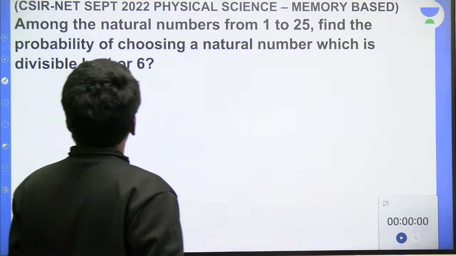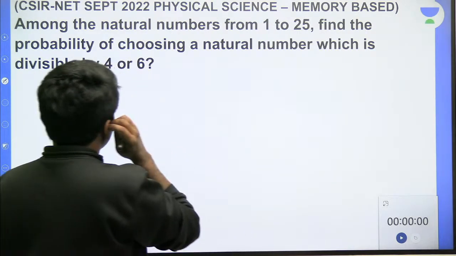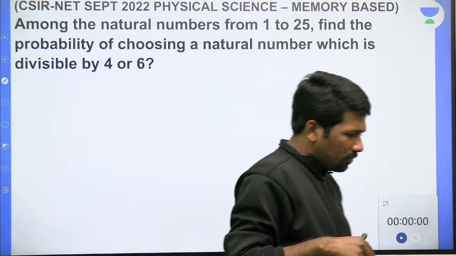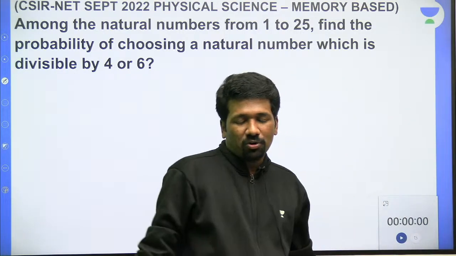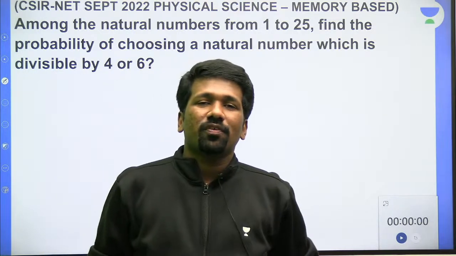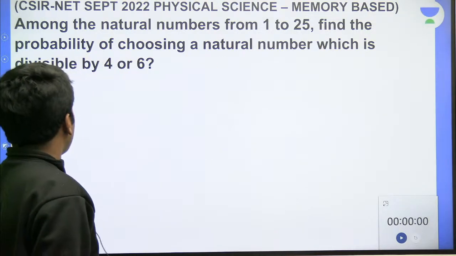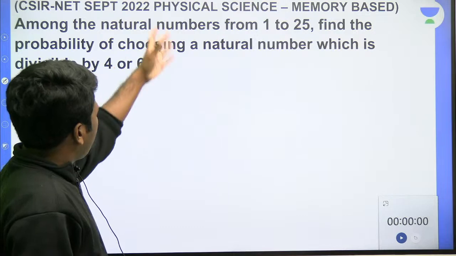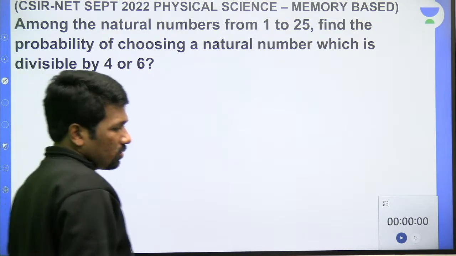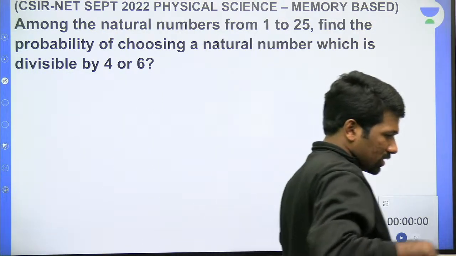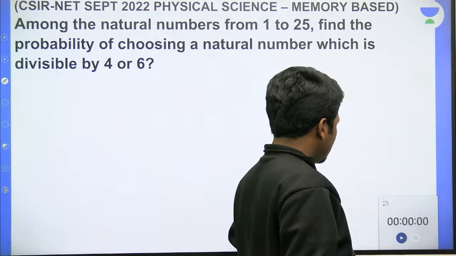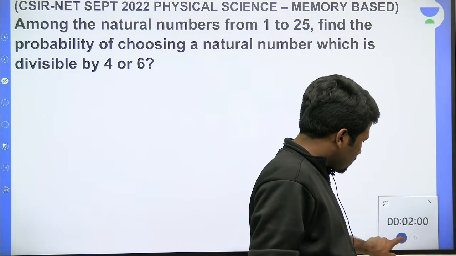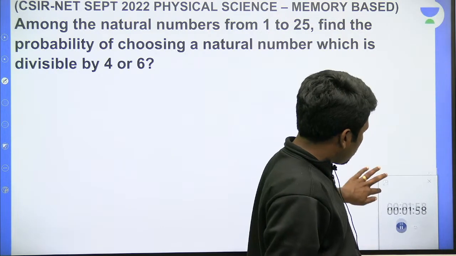Students told me there is a question where numbers 1 to 25 are there, and we need to find 4 or 6 divisibility. So roughly I have written it like this. Was this the same idea in the question paper or not? Please confirm in the chat, and if so, please try it. 2 minutes to try, all of you.